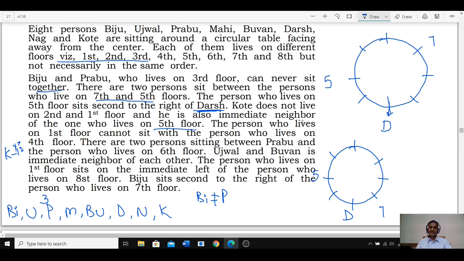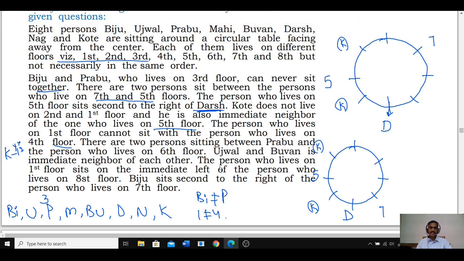And K is an immediate neighbor of the 5th floor అన్నాడు. కనుక K is an immediate neighbor of 5th floor అంటే K ఇక్కడే ఉండొచ్చు, ఇక్కడే ఉండొచ్చు. And similarly here K can be either at this place or at this place. And this K is not living on either the 1st or the 2nd floor. And the person who lives on the 1st floor cannot sit with the person who is living on the 4th floor. And 1st and the 4th floors are not adjacent to each other. 1 and 4 are not adjacent.